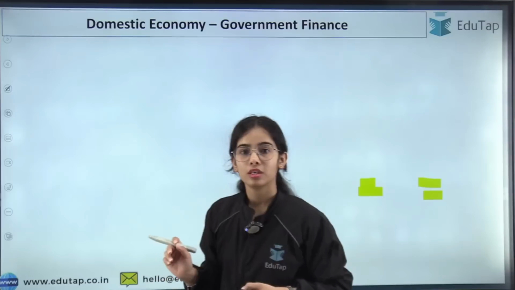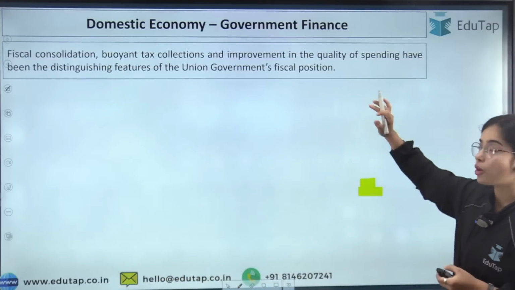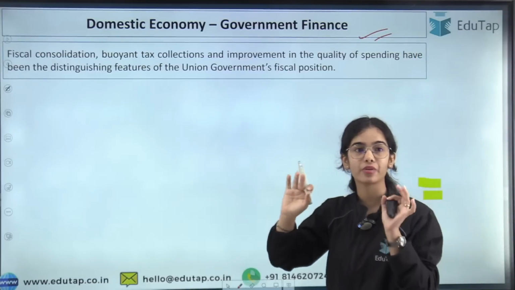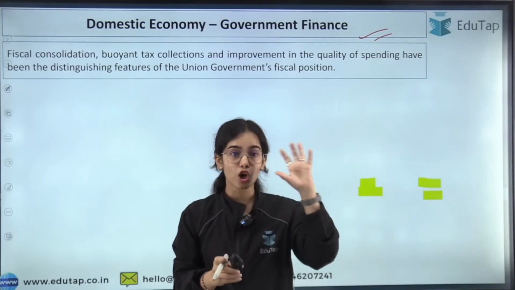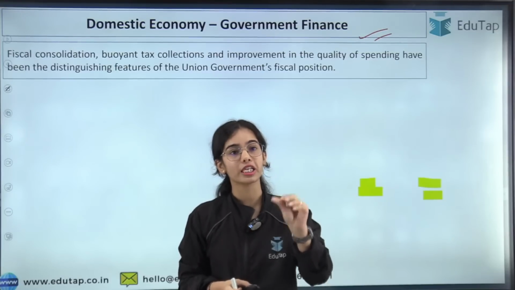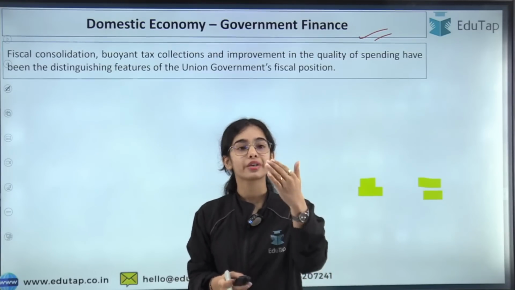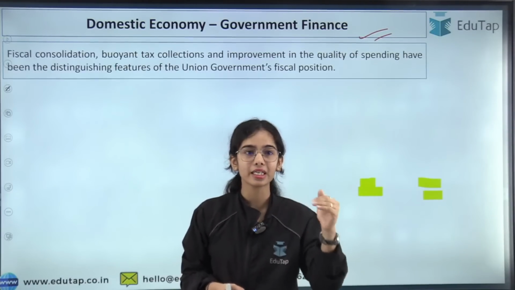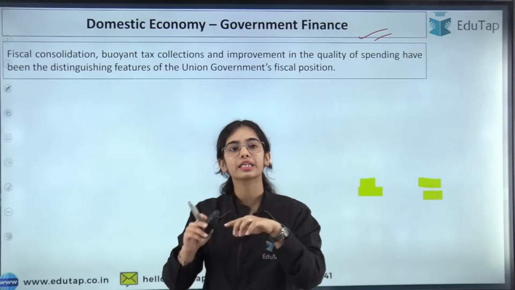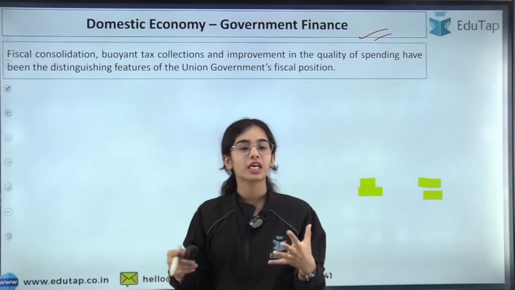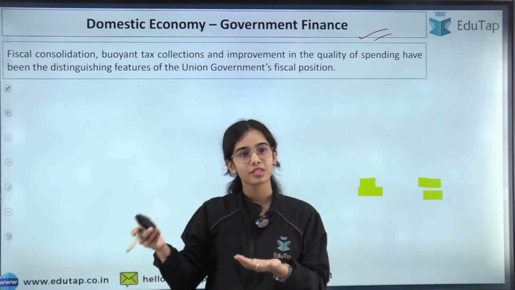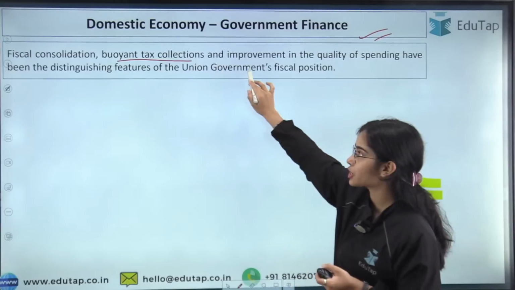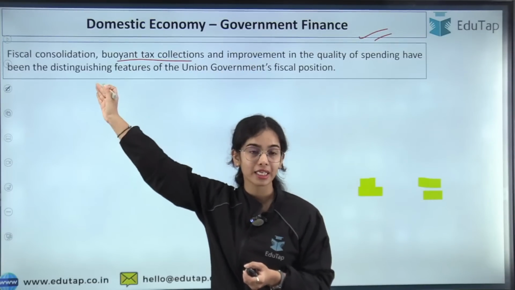Okay. So domestic economy, government finance. Now coming to the government finance part, fiscal consolidation in our country is the main focus now. The government is focusing a lot on fiscal consolidation, that is reducing the fiscal deficit and reducing the borrowing requirement of the government. Public debt is the debt that the government is taking. Private debt is the debt taken by the people or institutions of the country, such as private institutions. So fiscal consolidation is the focus right now of the government.